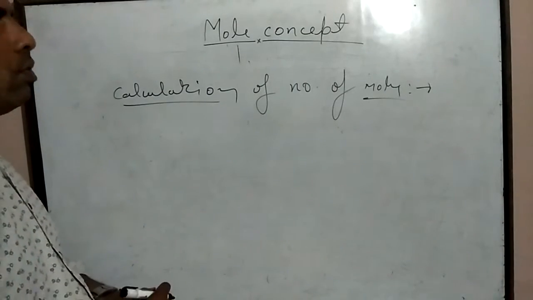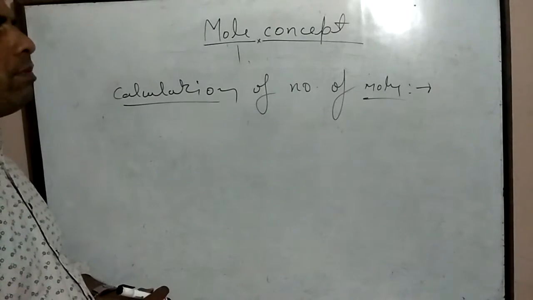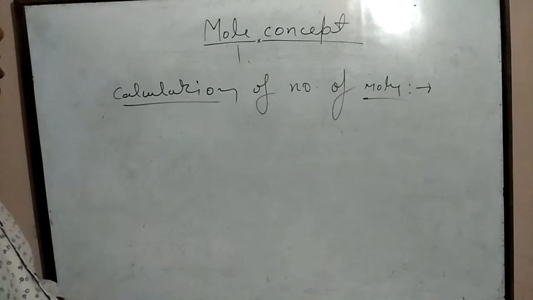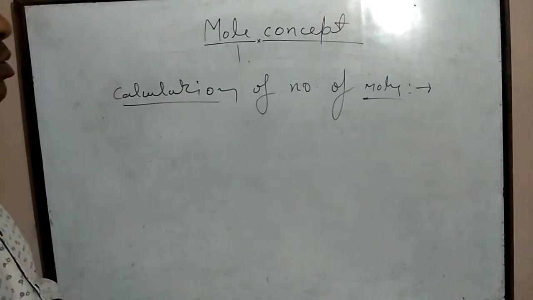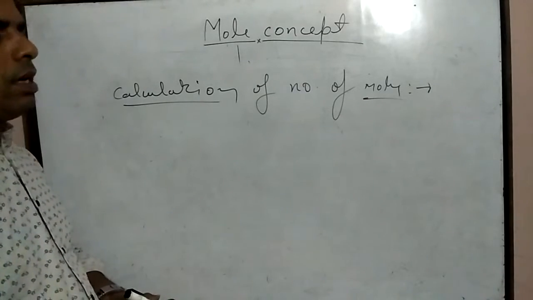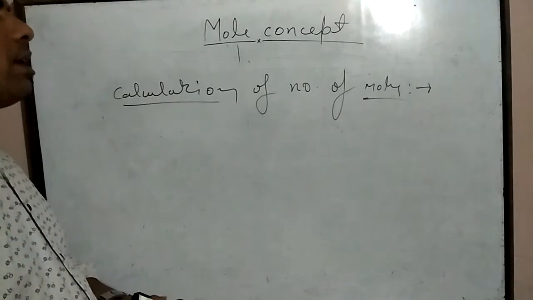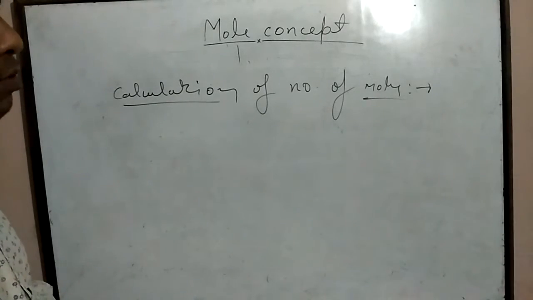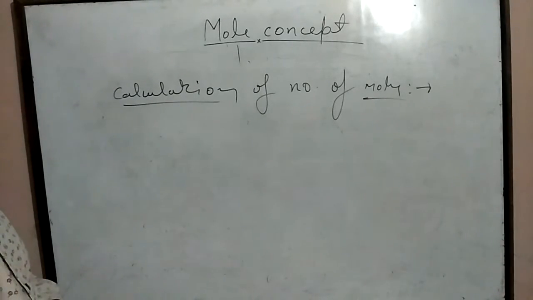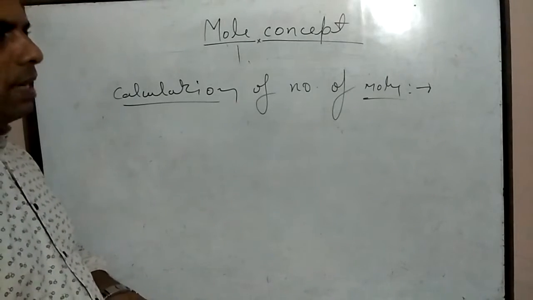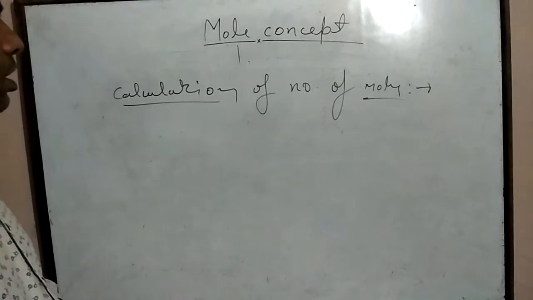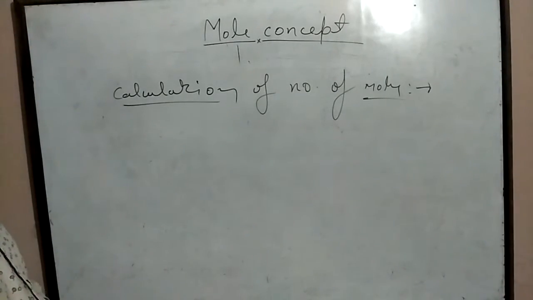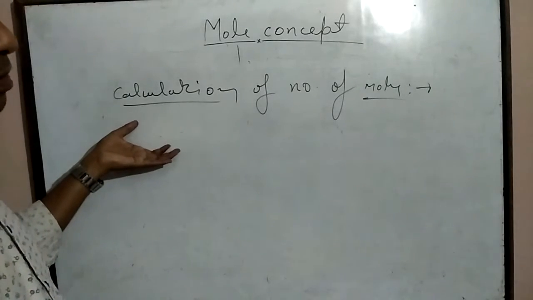There are two ways, and with the help of these ways we can calculate the number of moles. And after calculating the number of moles, we can also calculate the number of atoms, number of molecules, number of electrons, etc. So first we need to calculate the number of moles.